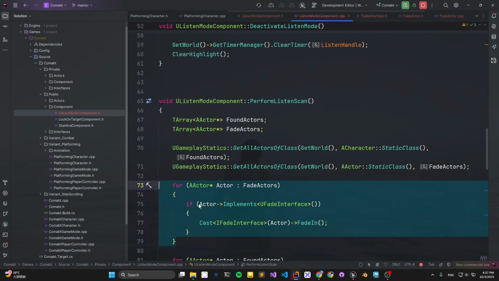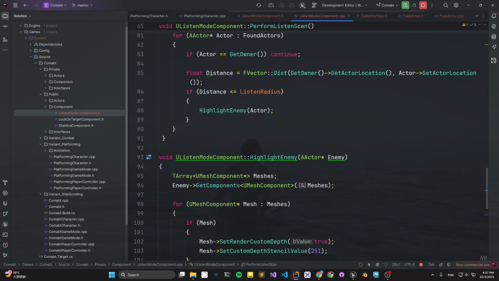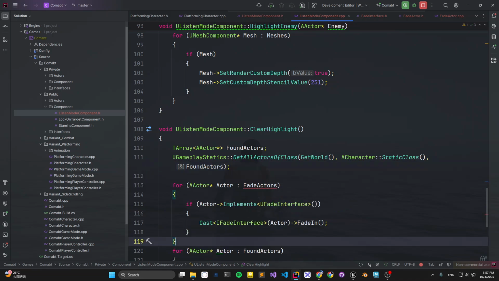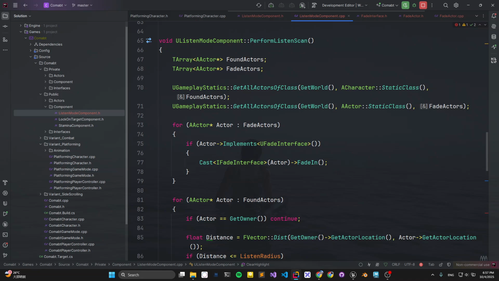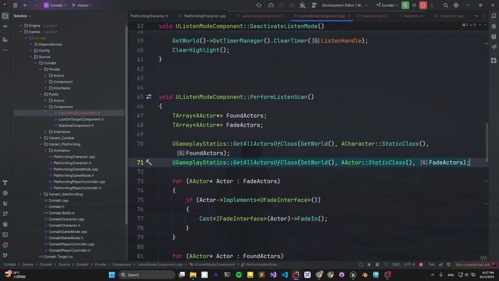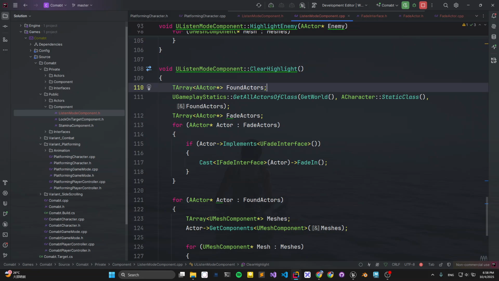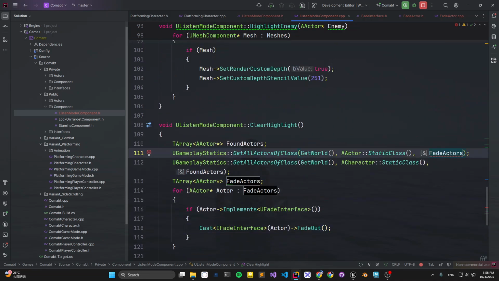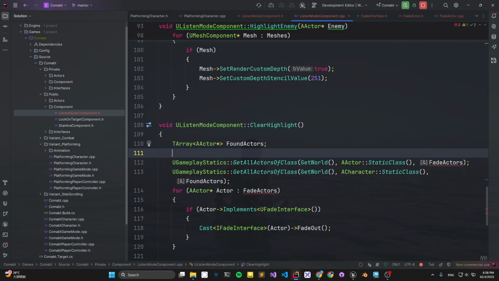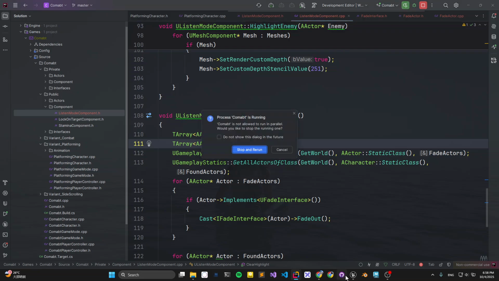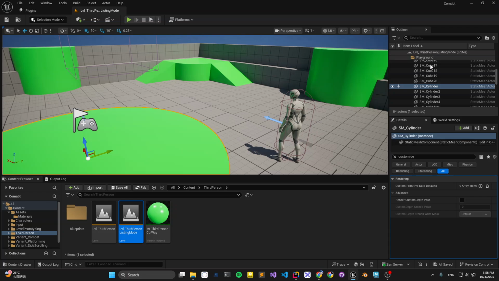And then when we clean the highlight, we also want to do that similarly. So just copy this line of code and this one. We call it fade out. Yeah, that will do that. So let's just compile. I think I just coded it in this one.